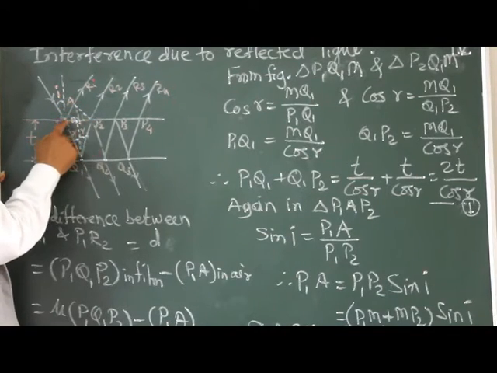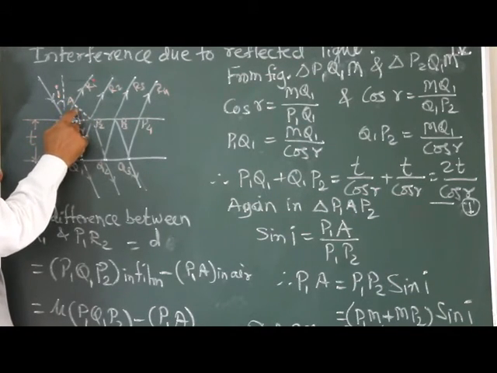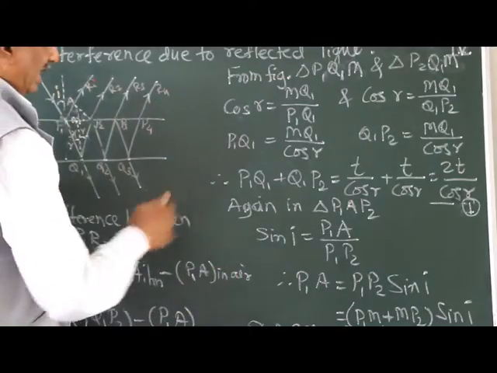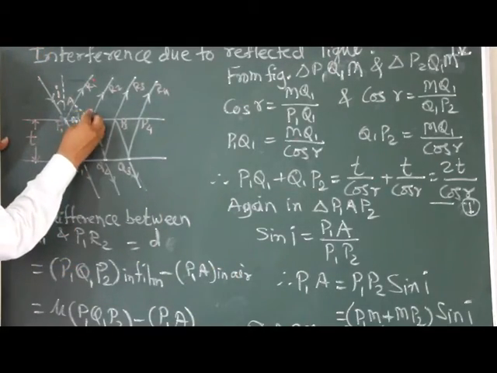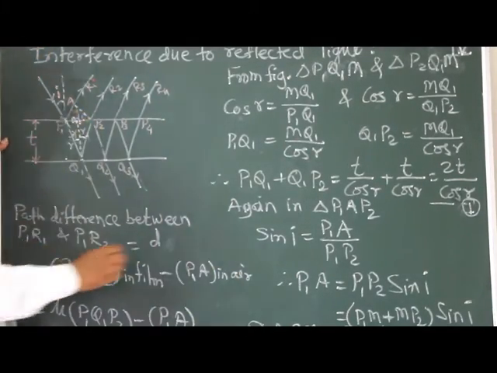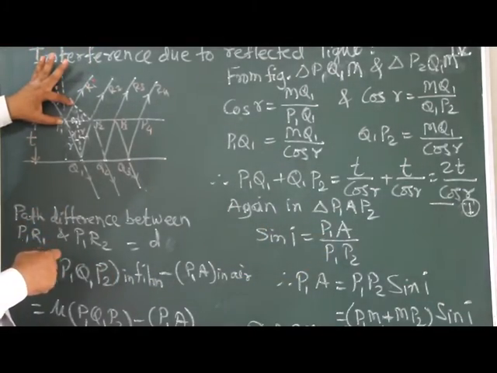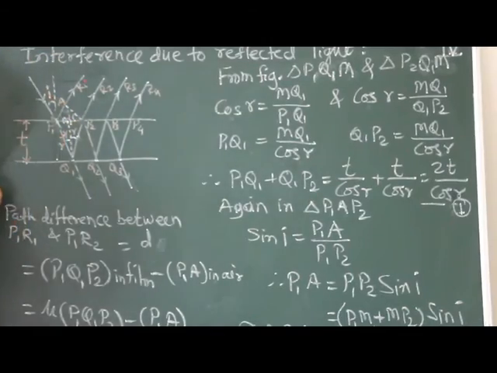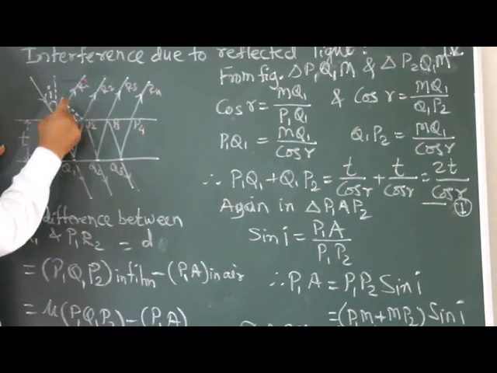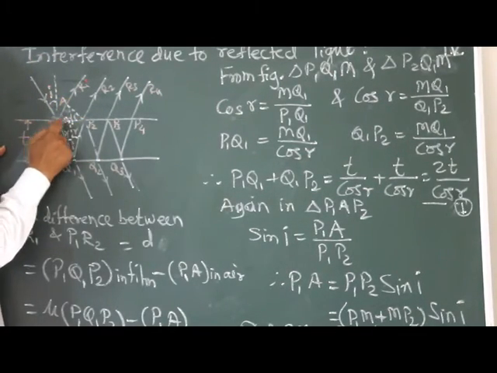P1AP2 is once again a right angle triangle. Here we get the right angle. In that right angle triangle, if we want to write sin i, this angle is i. Sin i is equal to the front side P1A upon the hypotenuse, that is P1P2.